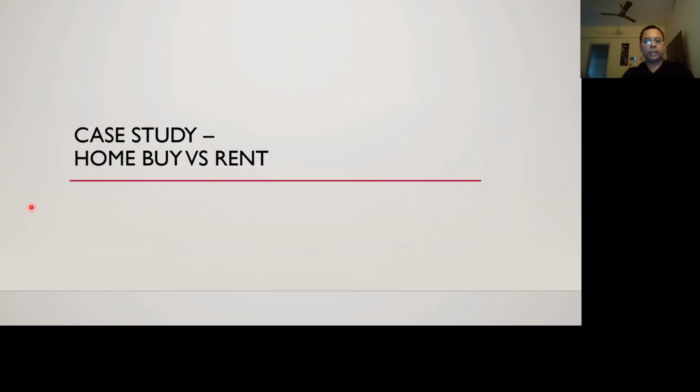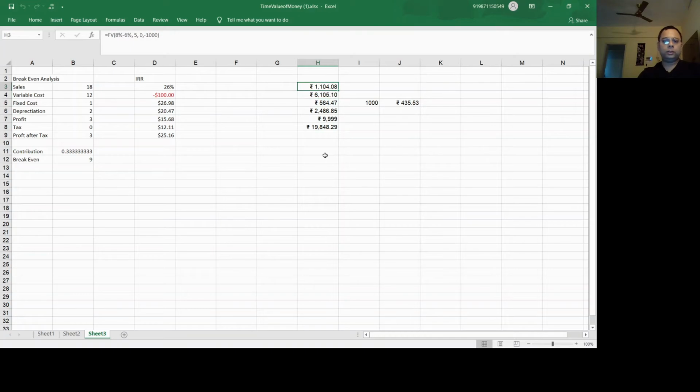Now we move to the case study which is being talked about. Before that, I'll also show you. In Excel, I have done these calculations. This is the FV formula. If you put this, it will show you rate, number of periods, payments per month, payment terms actually, PV is present value, and then type, just ignore the type now.